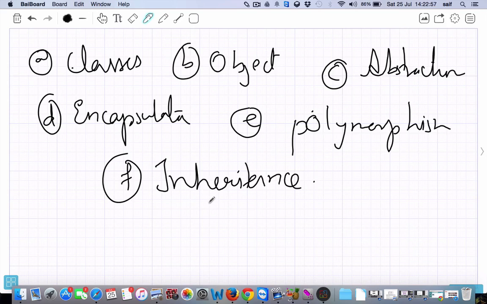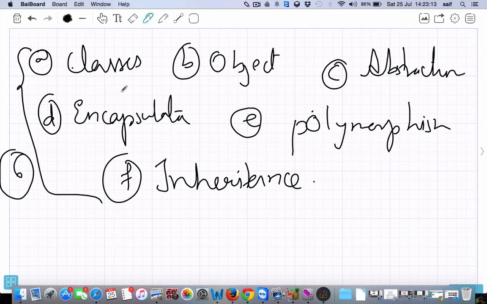These are the 6 object oriented concepts. Now we will define each.